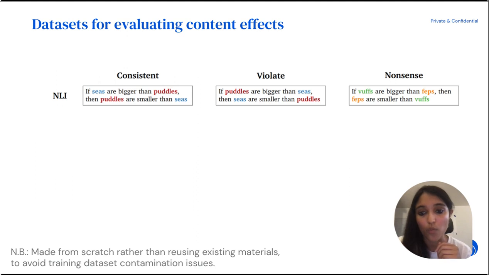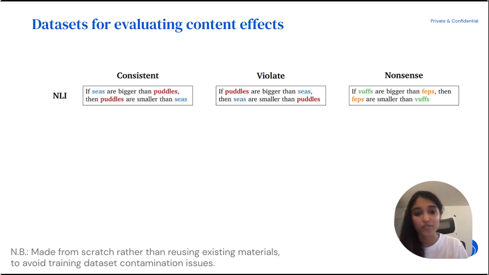The one I'll walk through here is the NLI task, or the natural language inference task, where people are given sentences like, if C's are bigger than puddles, then puddles are smaller than C's. So you'll see that in this particular example, this is a consistent example where this phrase is not only logically correct, but it's also factually true. Then you have the violate condition of, if puddles are bigger than C's, then C's are smaller than puddles. This is a logically valid inference, but the sentences are false.